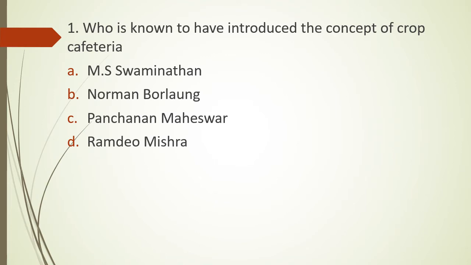Question number 1. Who is known to have introduced the concept of crop cafeteria? Option A. M.S. Swaminathan. Option B. Norman Borlaug. Option C. Panchanan Maheshwar. Or option D. Ramdeo Mishra. Crop cafeteria. The correct answer is option A, that is M.S. Swaminathan.